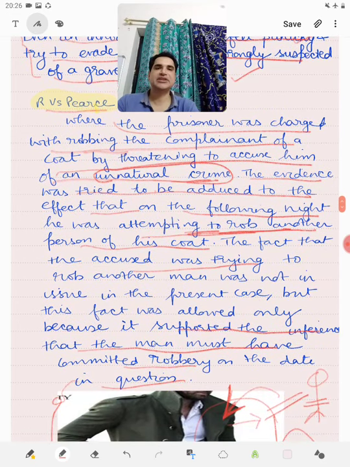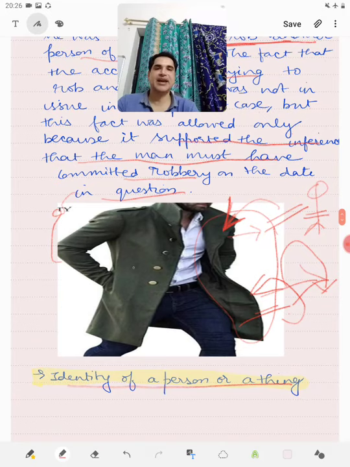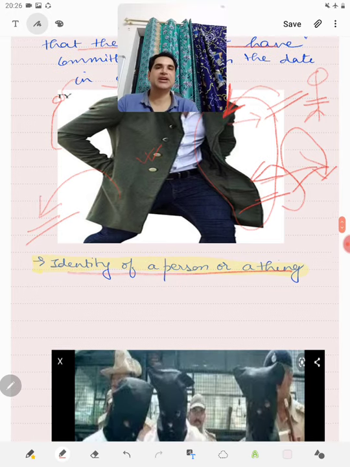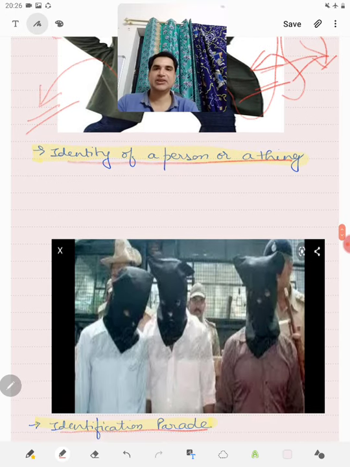Then in R versus Pierce, we saw that when a man tries to rob another of his coat on the ground that he will accuse him of an unnatural offense, then the fact that the following night also he had attempted to do the same is relevant because it supports the inference of the guilt of the accused.